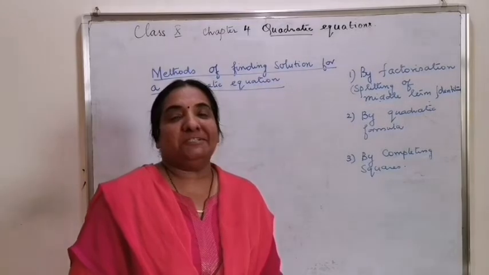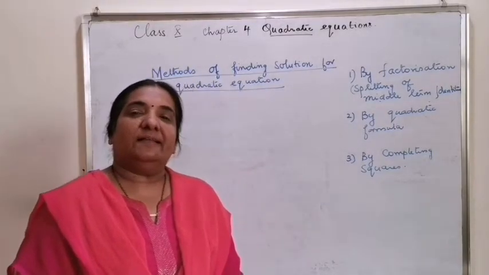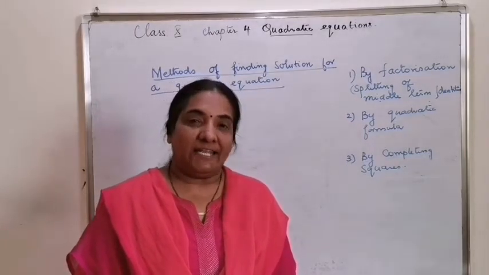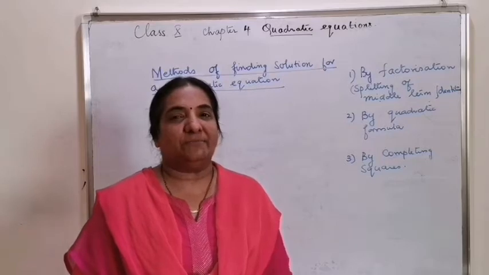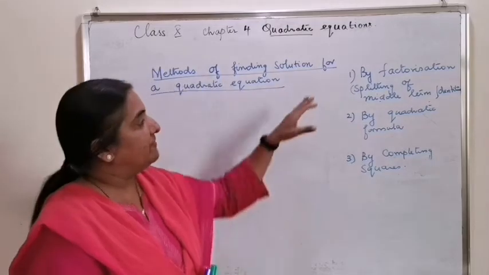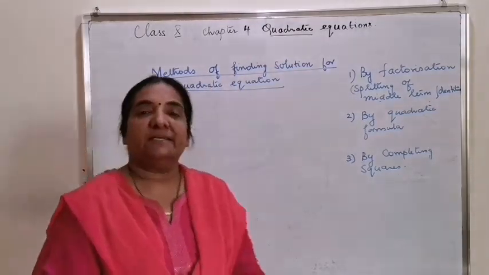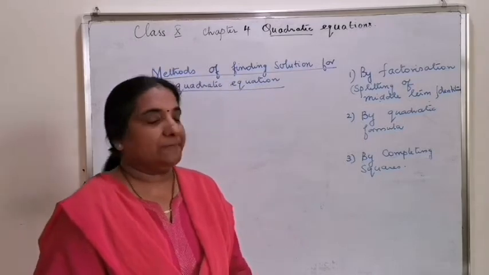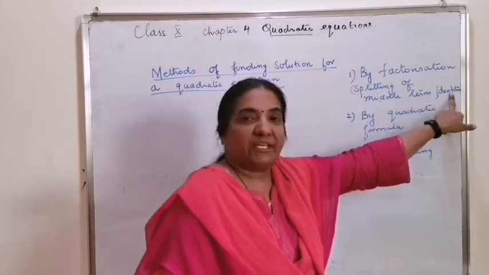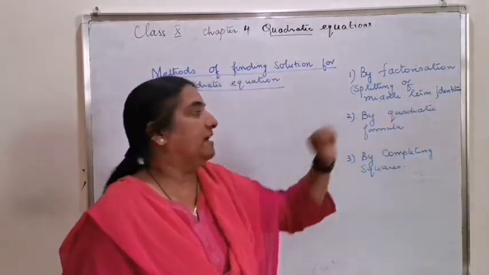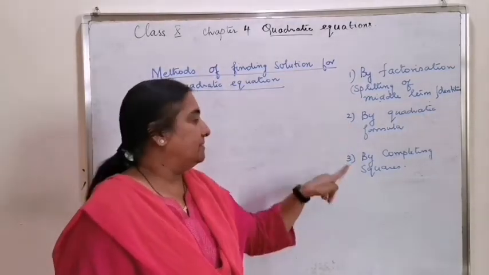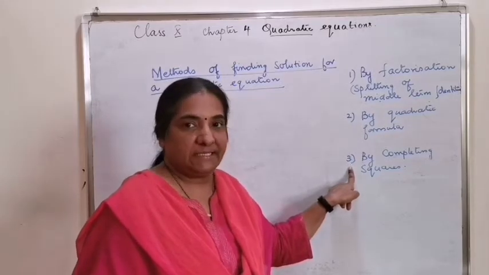Now let's discuss about the different methods of finding the solutions of a quadratic equation. Once you knew that the nature of roots of a quadratic equation, how do you proceed to find the solutions? There are three different methods by which you can find the roots of a quadratic equation. Number one, by factorization, that is either checking with the identities or by splitting off middle term. The second method by quadratic formula, and by the third method of by completing the squares.